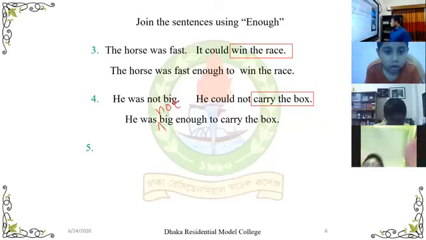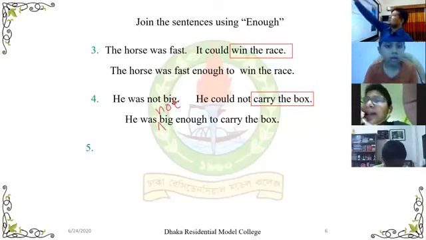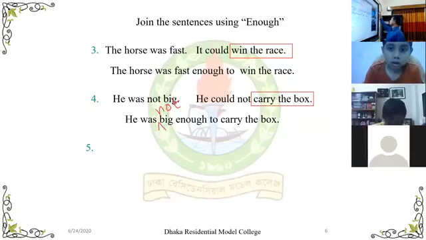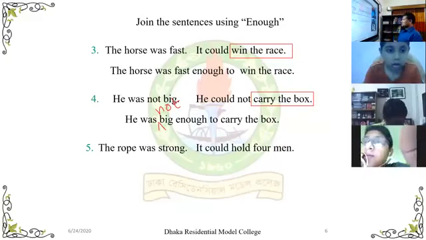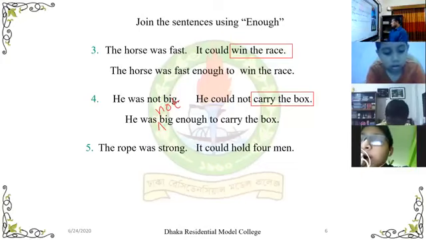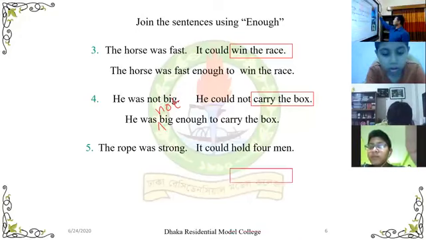Shafqat, can you answer me the next question? The rope was strong, it could hold 4 men. Can you answer this? Yes, sir. Okay, answer this. The rope was strong enough to hold 4 men. Yes, you are absolutely right. Okay, now we can move to the next question.